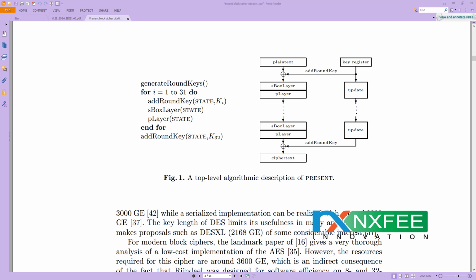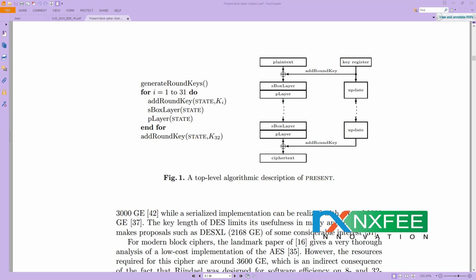Compared to the previous algorithms AES and DES, for example AES has a block size of 128 bits, with key sizes of 128, 192 or 256 bits and the number of rounds 10, 12 or 14. DES takes a 64-bit block size, a key size of 56 bits and 16 rounds. PRESENT uses only a 64-bit block with an 80-bit key size and 31 rounds.